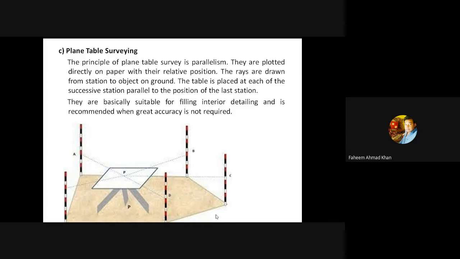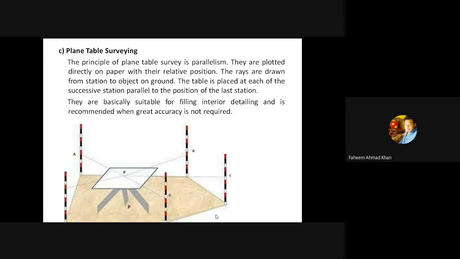Similarly, points A, B, C, D, E will be transferred to the chart paper by sighting with the help of a line, drawing a line on the paper while sighting the points respectively, which will help an engineer in the office to study about the location which is already present on the ground.